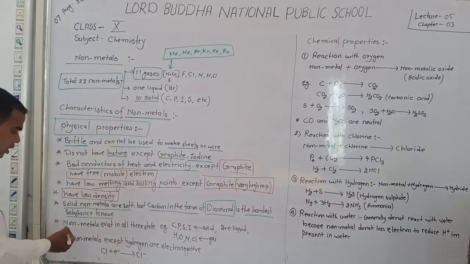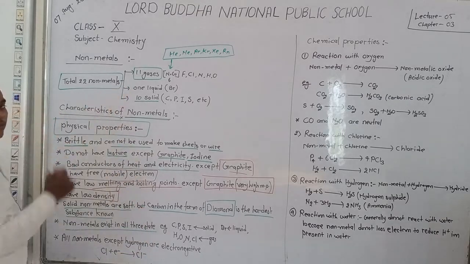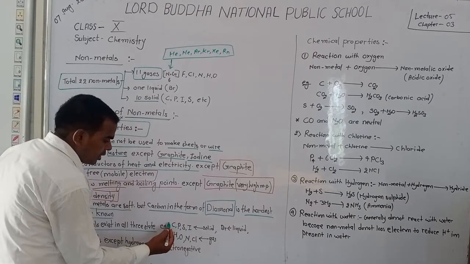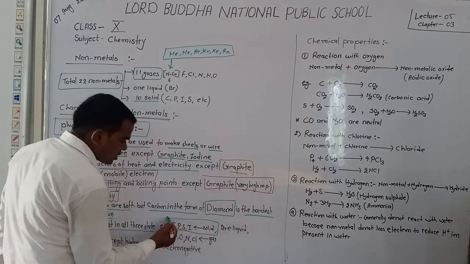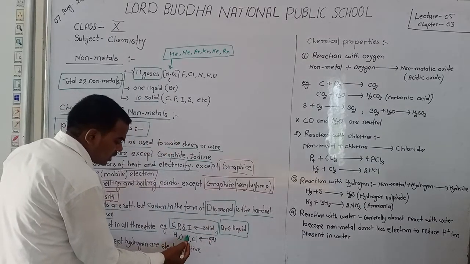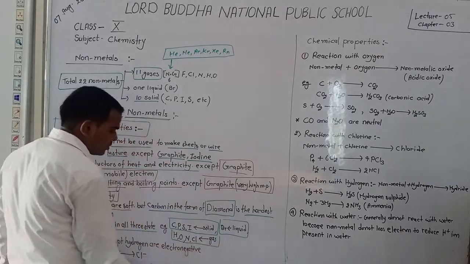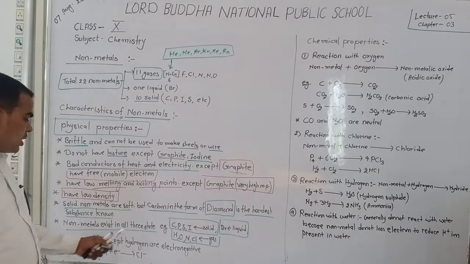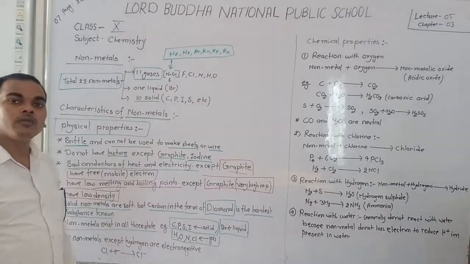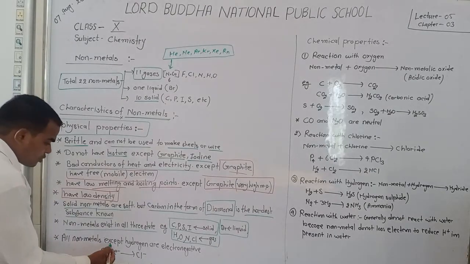Next, students, non-metals exist in all three states. I will discuss above. You know that carbon, phosphorus, sulfur, iodine, etc. are solid. Bromine is liquid, and hydrogen, oxygen, nitrogen, chlorine, and noble gases are gas. It means non-metals exist in three states. Some non-metals are solid, some are gas, and some are liquids.